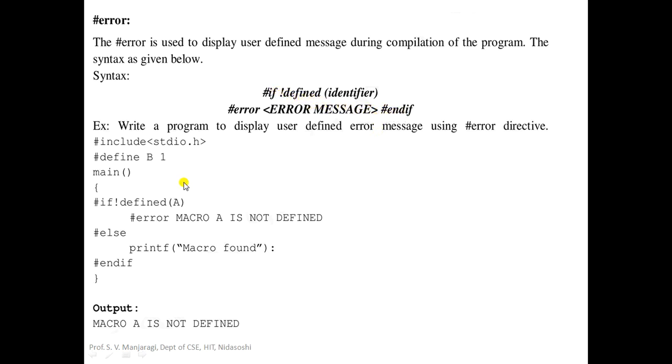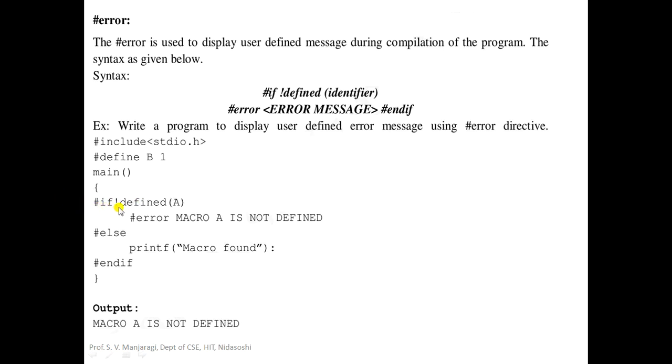But we'll be using this particular program here. Now let us take a program to display user-defined error message using #error directive during compilation of the program. As usual, we'll begin with #include <stdio.h>. Next pre-processing directive is #define b 1, so you are defining a macro called b with the value 1. Then inside the main function, we are using #if. This is basically a conditional macro, so there will be some condition checked.